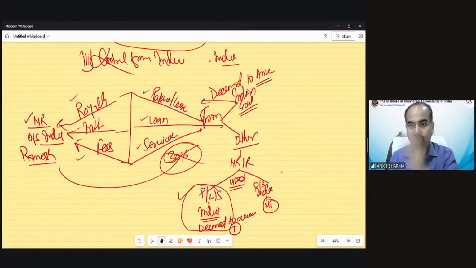I hope it's clear now. Anirudh is saying unable to join. Why, Anirudh? I don't know. Any problem in this solution, students? I hope it's clear now.